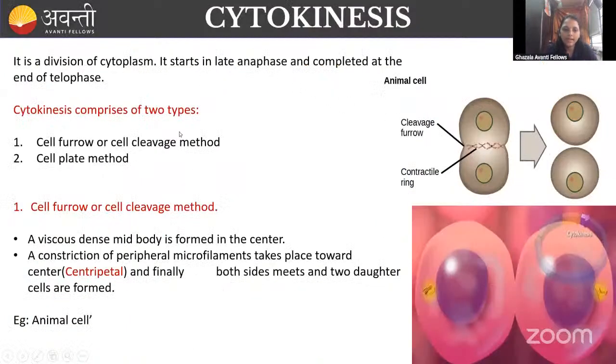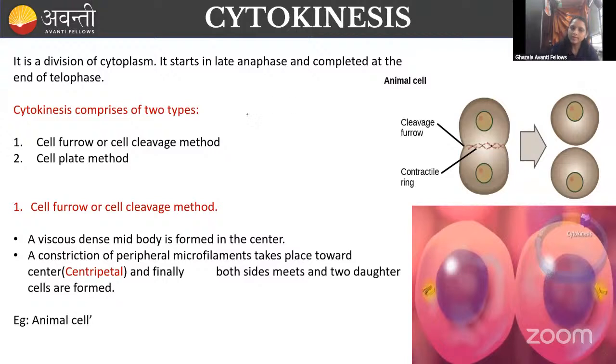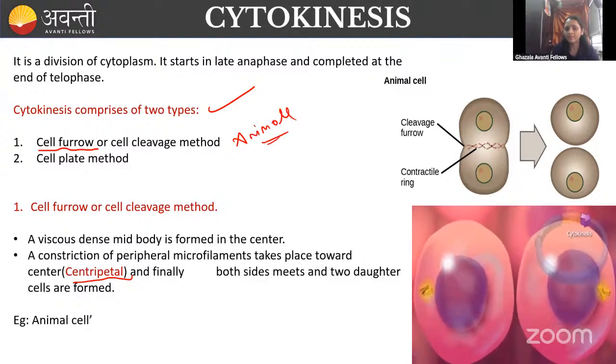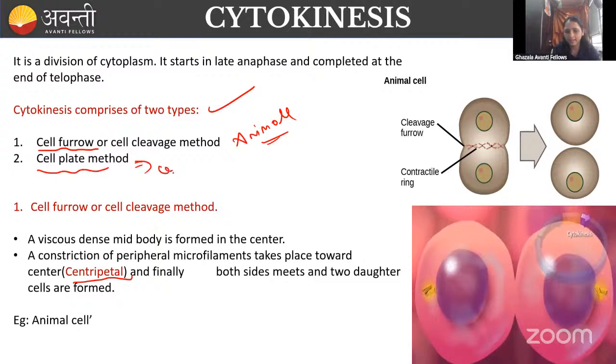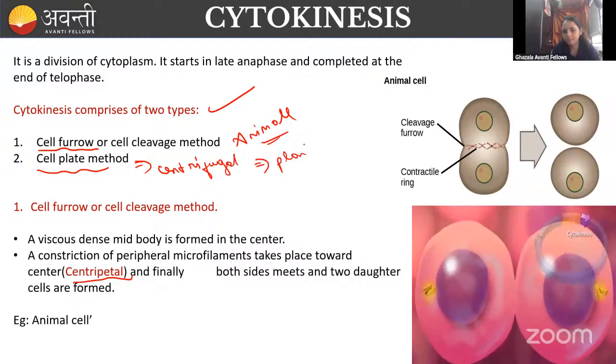Here you can see, guys, you can go to this cytokinesis slide. I will give you the notes. In cytokinesis, there are two types, guys. There is the cell furrow method, which is also called centripetal. That takes place in animals. Whereas the cell plate formation is centrifugal. This takes place in plants.